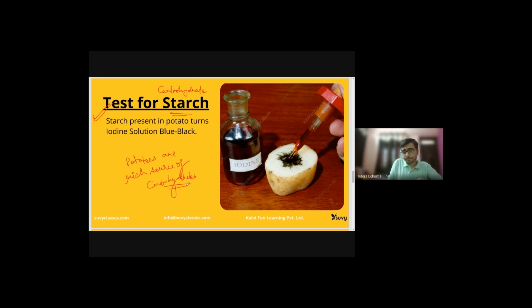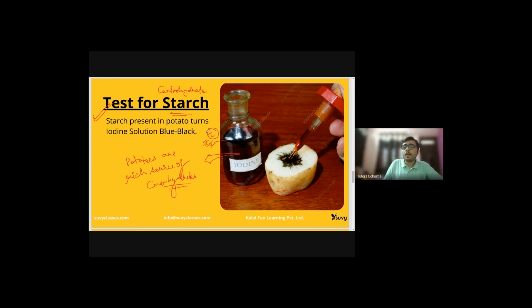So what we basically do in lab is we take a potato, we dice it, and on one part, as you can see here in the picture too, we drop iodine solution. Iodine solution is present in labs usually when you go to the physical labs in your schools. Iodine is an element, I2 is the molecular form.